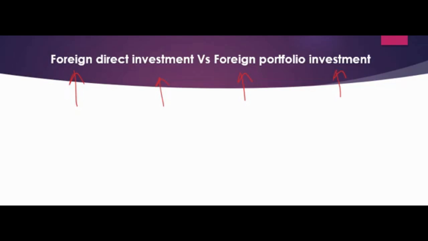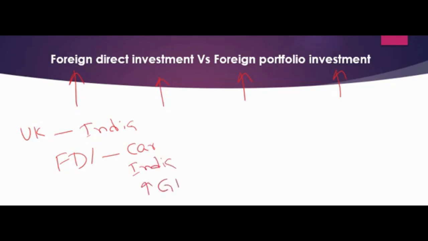Now if any resident of a country, let's say from the UK, is acquiring ownership of assets in India for the purpose of controlling the activities of the firm, then that is called FDI. The advantage here is, let's say they are opening a car manufacturing unit, then since it is manufactured completely in India, this helps in improving the GDP of India.